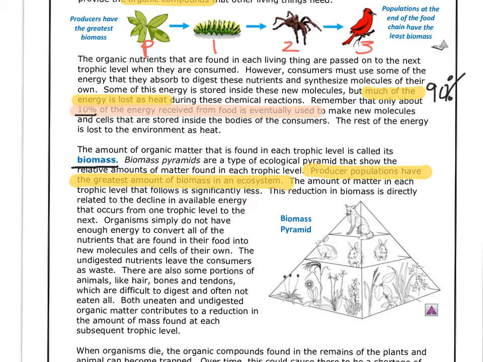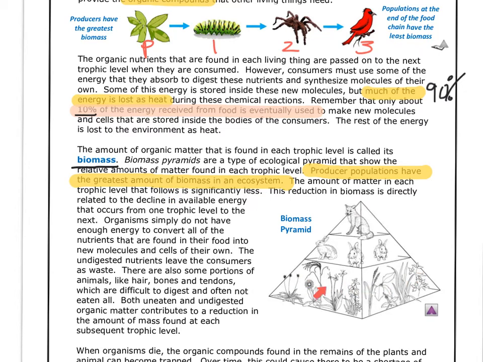So, for example, what is biomass? If you look at this picture, this biomass pyramid right here, notice at the very bottom are the producers. There are many producers on Earth and in our ecosystem. But as you move up the pyramid, notice the amount of organisms get less and less. That represents the amount of matter at each trophic level that follows.